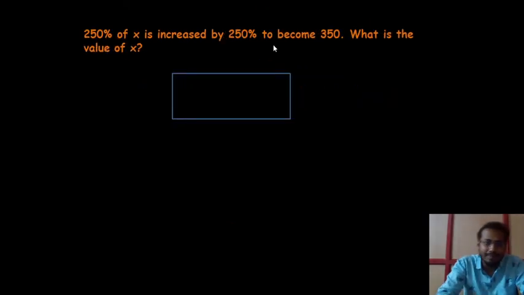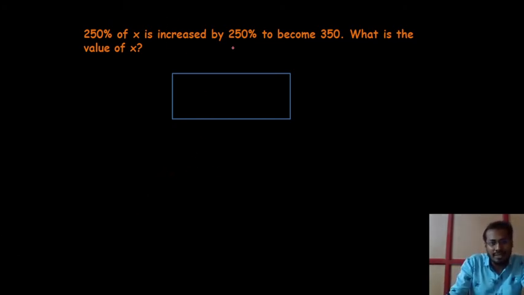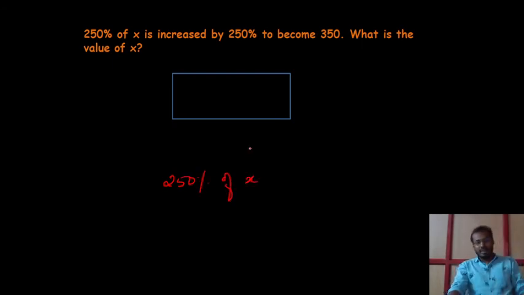And the third question: 250 percent of x is increased by 250 percent to become 350. What is the value of x? It is very confusing. First we need to write the equation for this question. The best way of writing the equation is: 250 percent of x is increased by 250 percent to become 350, right? So first we take 250 percent of x.